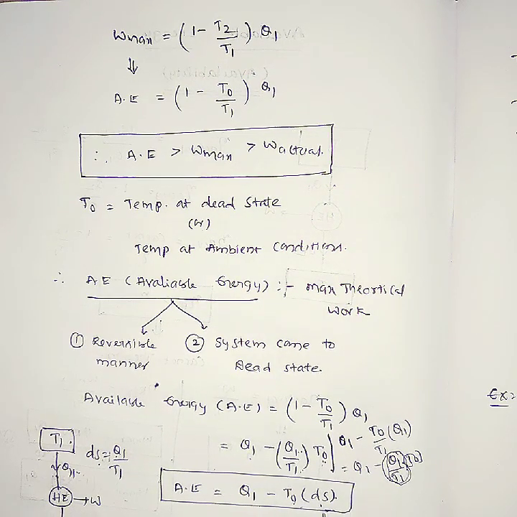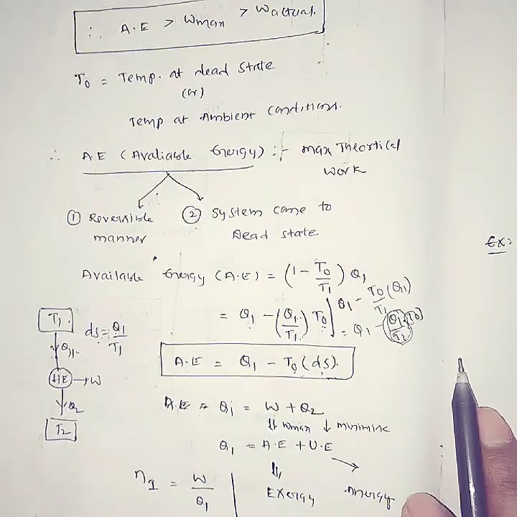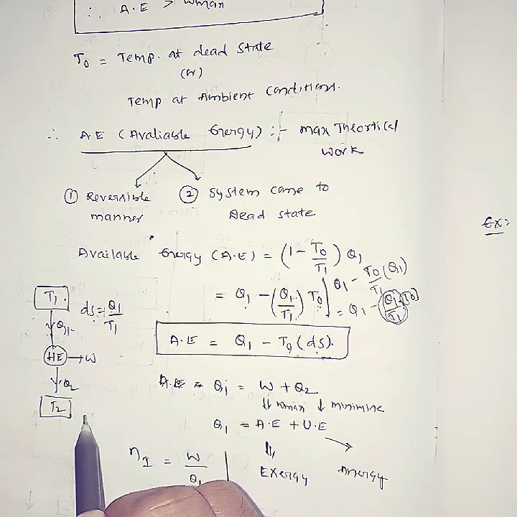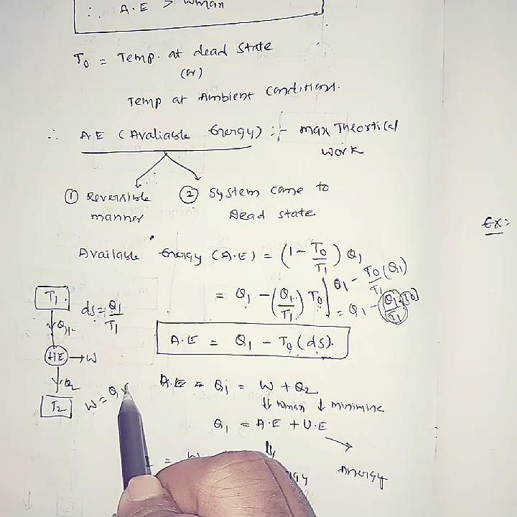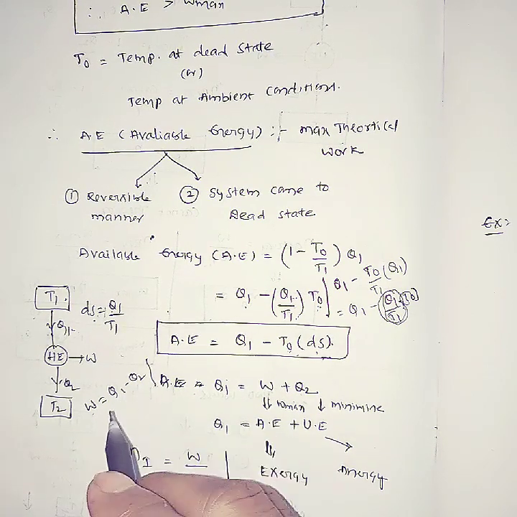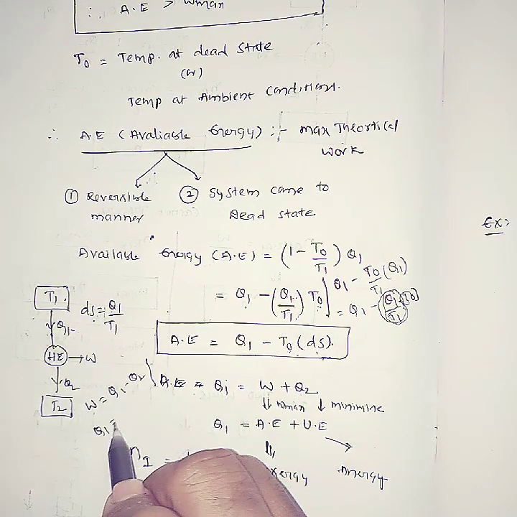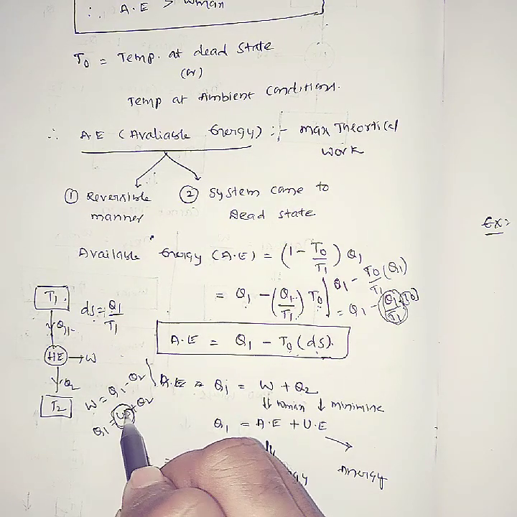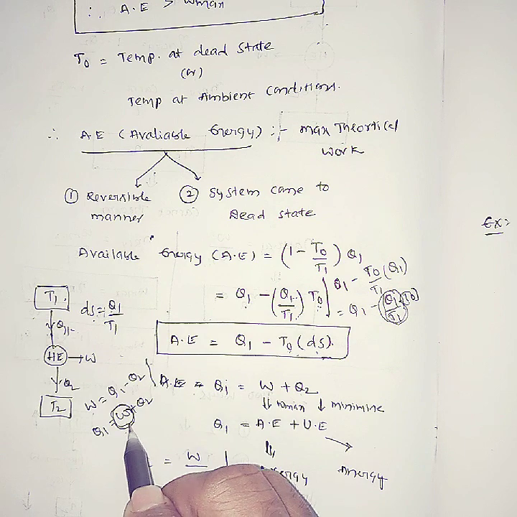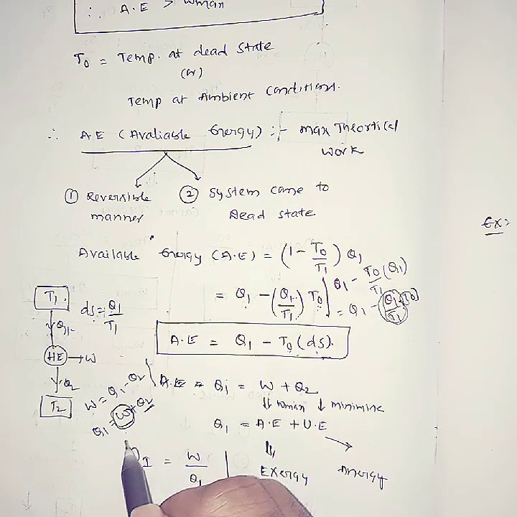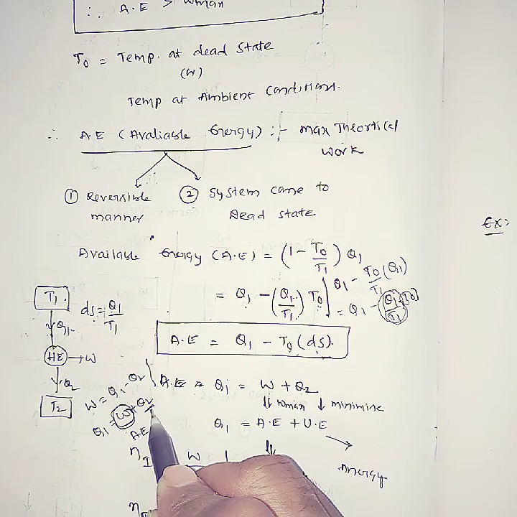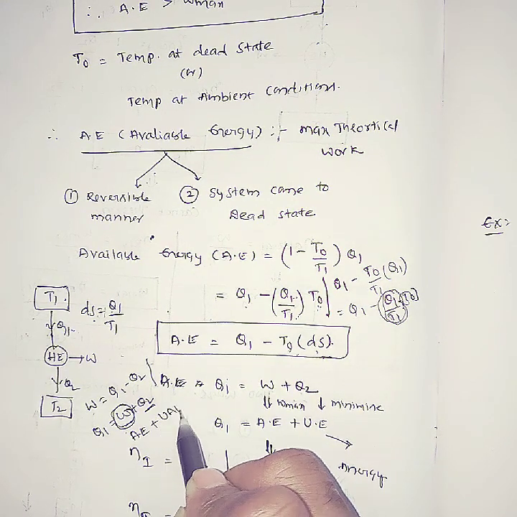What does this mean? Since work done equals Q1 minus Q2, from this Q1 equals W plus Q2. The W is called available energy, and the Q2 is called unavailable energy.